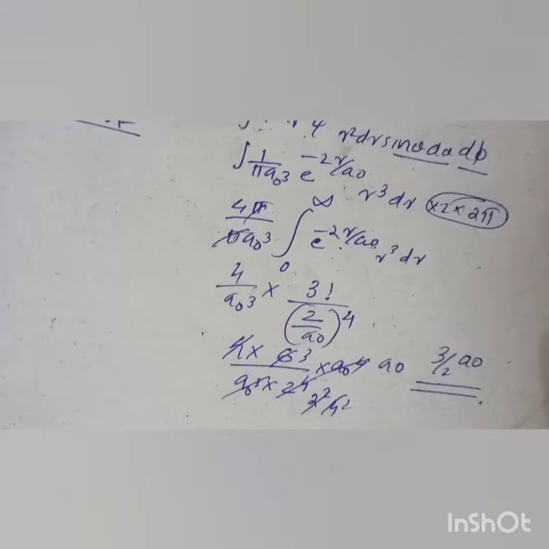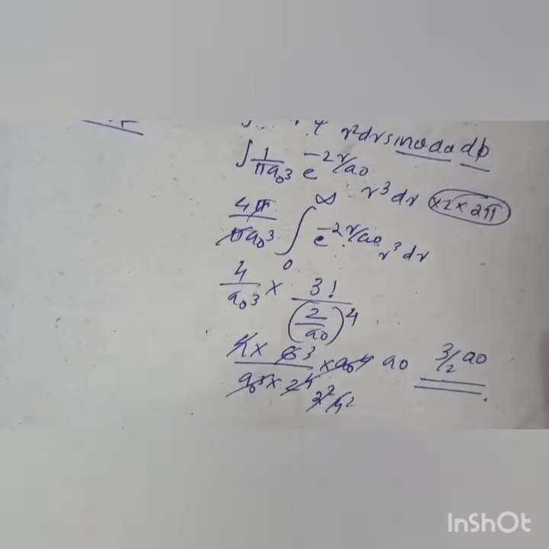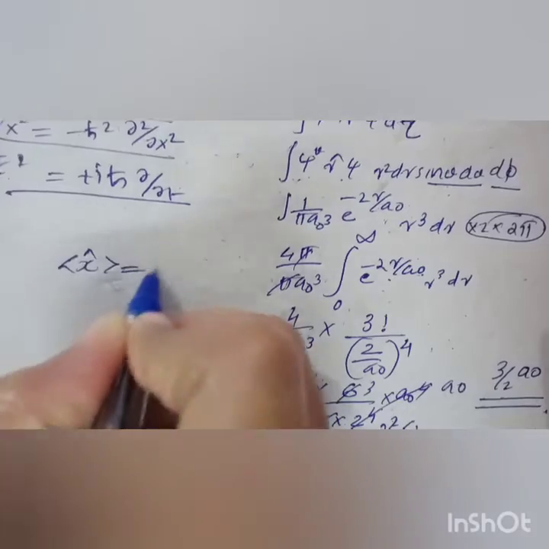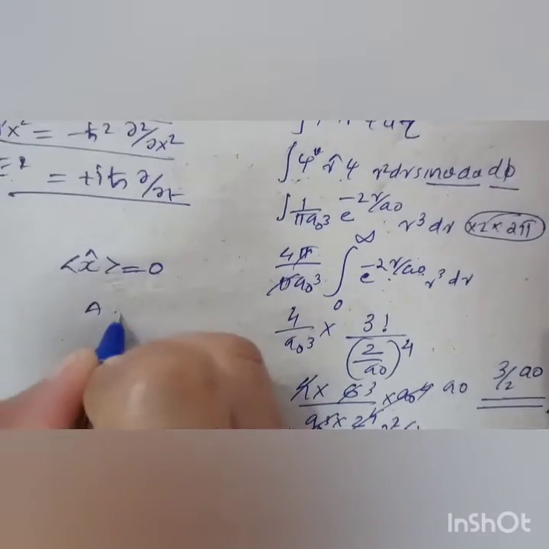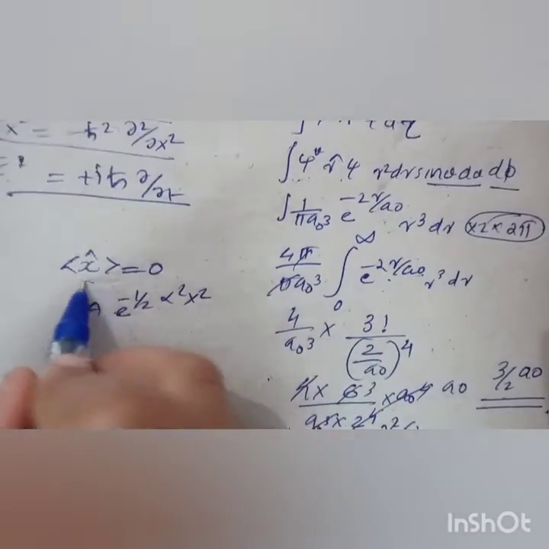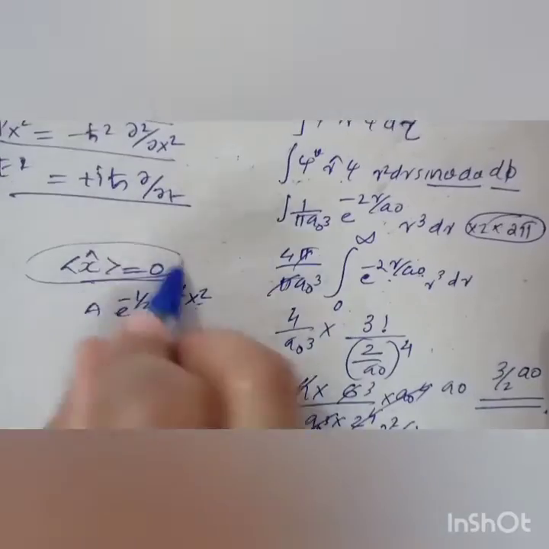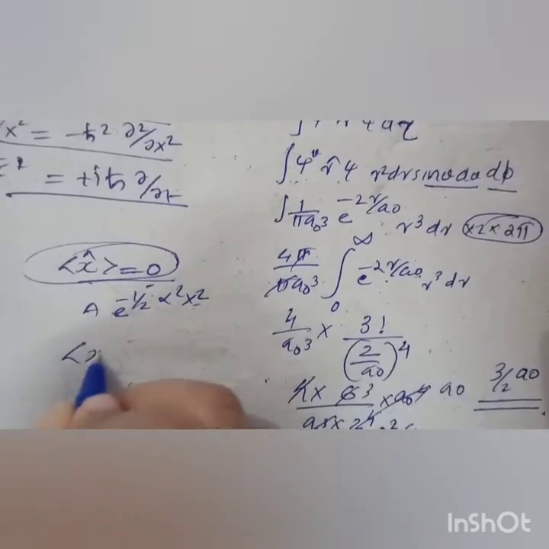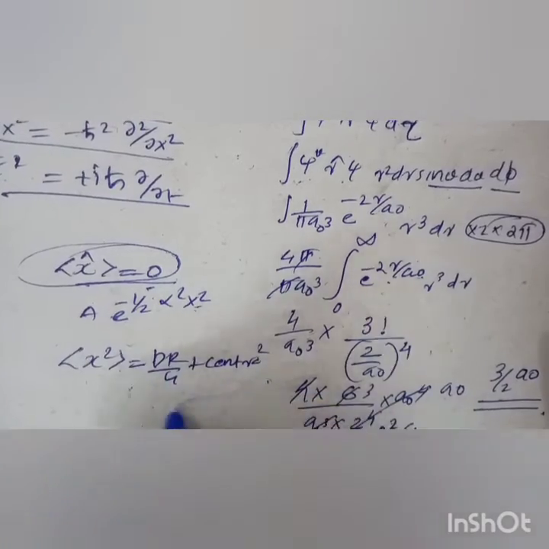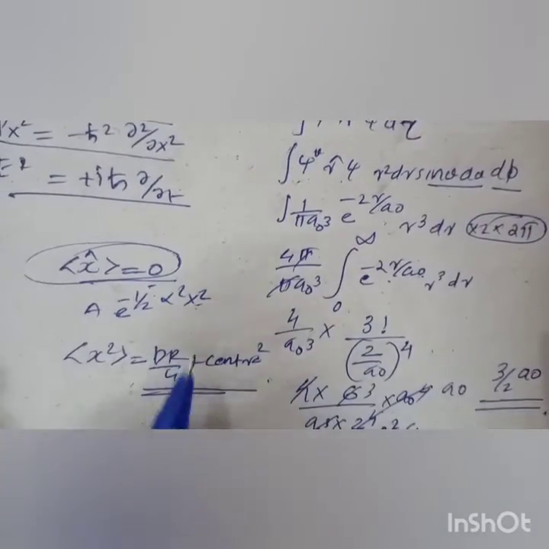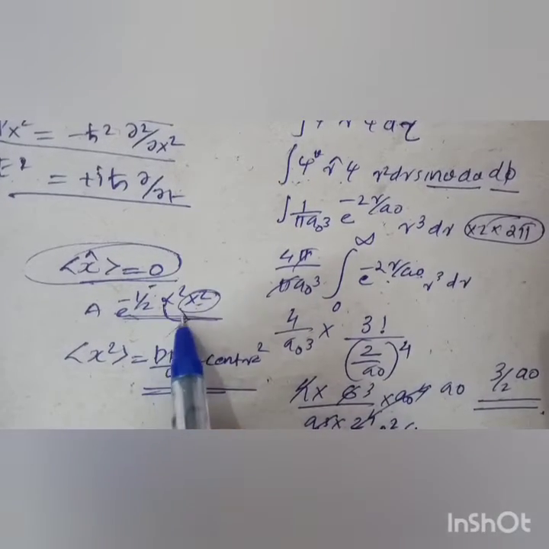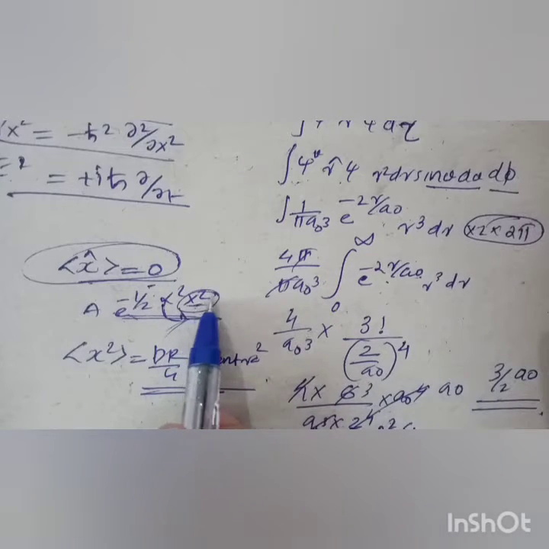Also there are some tricks to find the expectation value of a Gaussian wave function. For the position expectation of a Gaussian wave function like a e raised to minus half alpha square x square, the center is equal to the expectation of x, and the expectation of x square is the denominator by 4 plus center square. If the wave function is like this, you take the coefficient in the denominator, only the x component can be in the numerator.